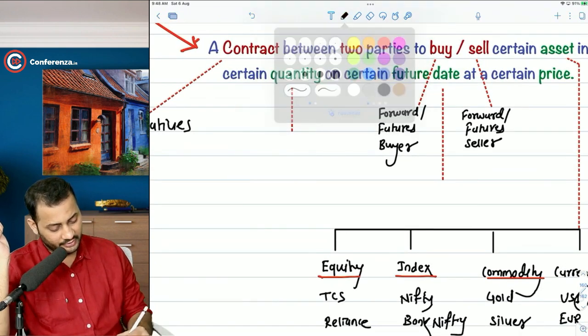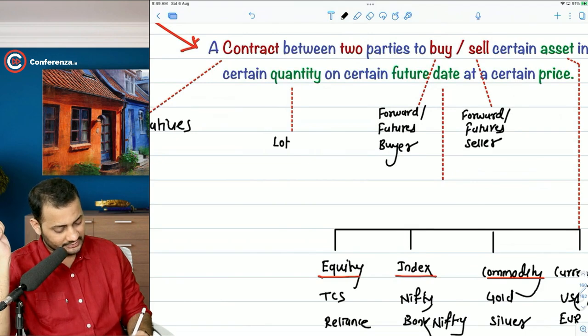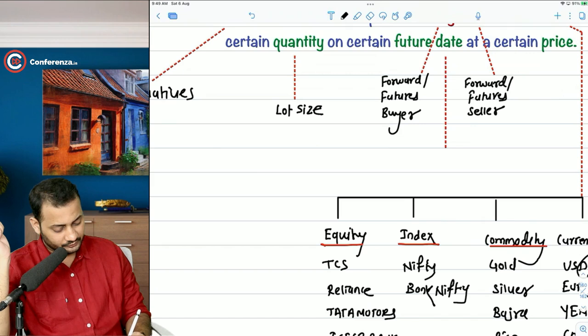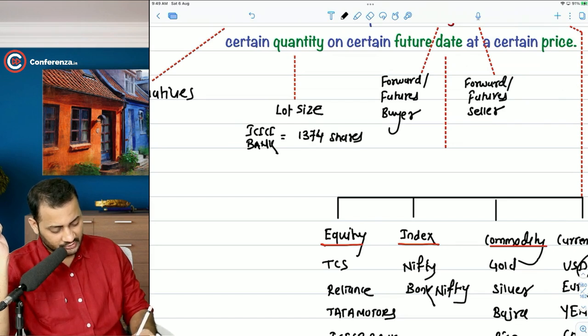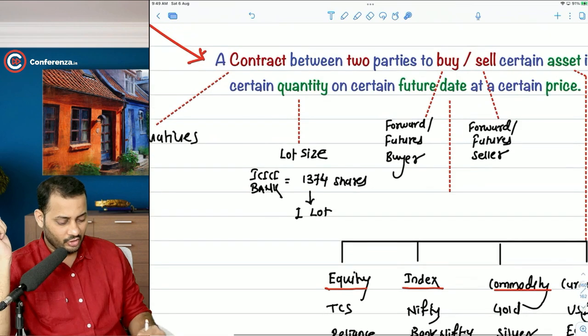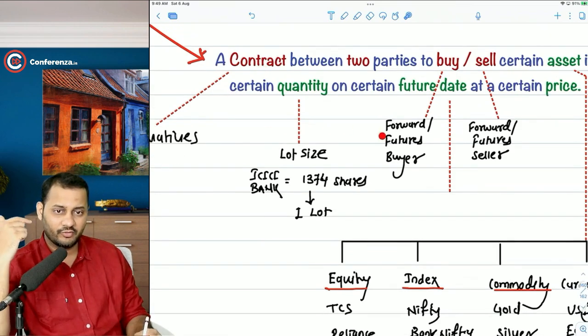Quantity will be called as a lot size. So let's say, for example, ICICI Bank has a lot size of 1374 shares. 1374 shares constitute one lot. That means if you want to buy a contract or a derivative or a forward or futures, understand the meaning.